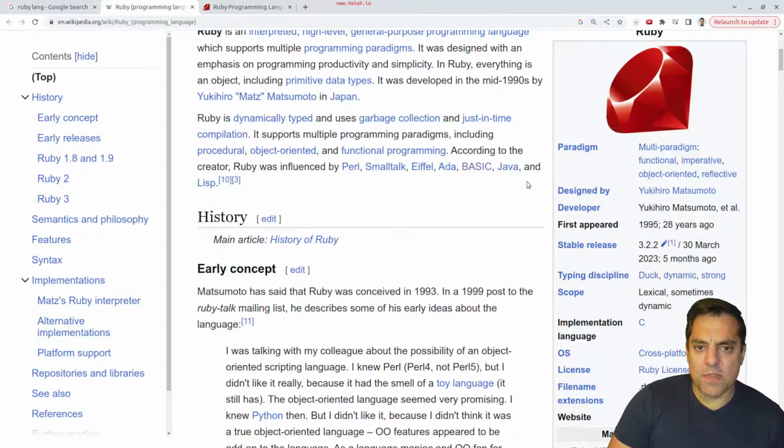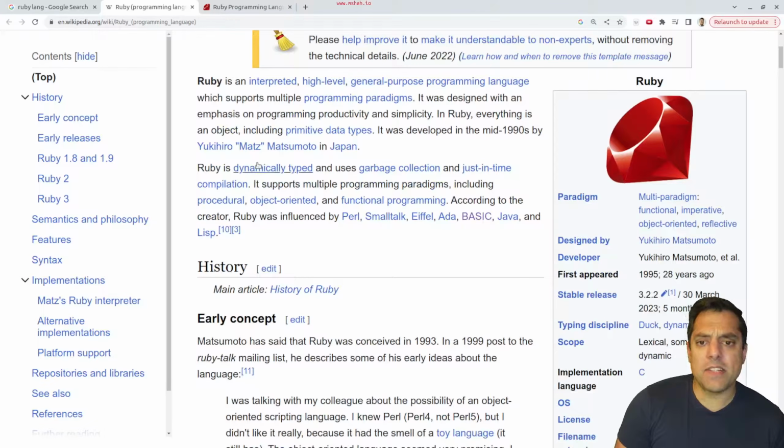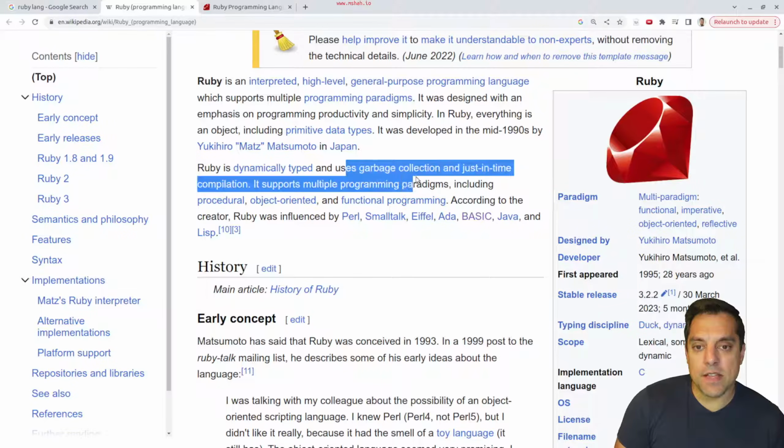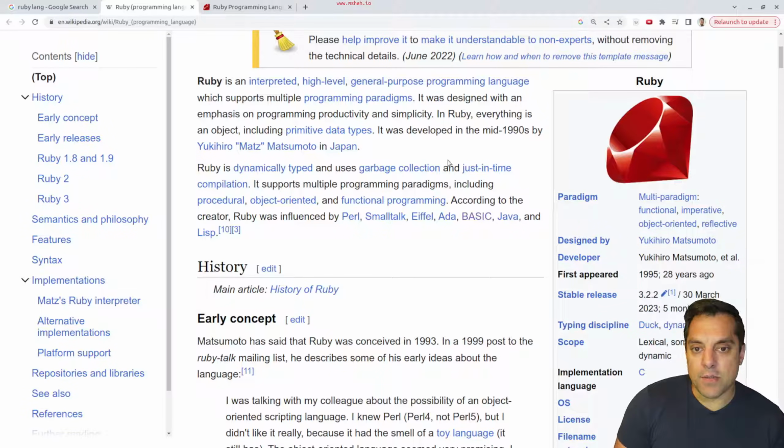Now, I also happen to know some things about the Ruby ecosystem that I've just sort of heard, that there are, for instance, various ways to compile your code. There are different Ruby compilers and so on. But the gist of it is it's a dynamically typed language similar to Python or those types of languages. Garbage collection, so you don't have to worry about your memory management. And it does look like it has just-in-time compilation. I believe that there's various .NET variations of this, various compilers that support that. I think there was a Java compiler, for instance, that I seem to recall. Maybe it was IronRuby or something of that sort.